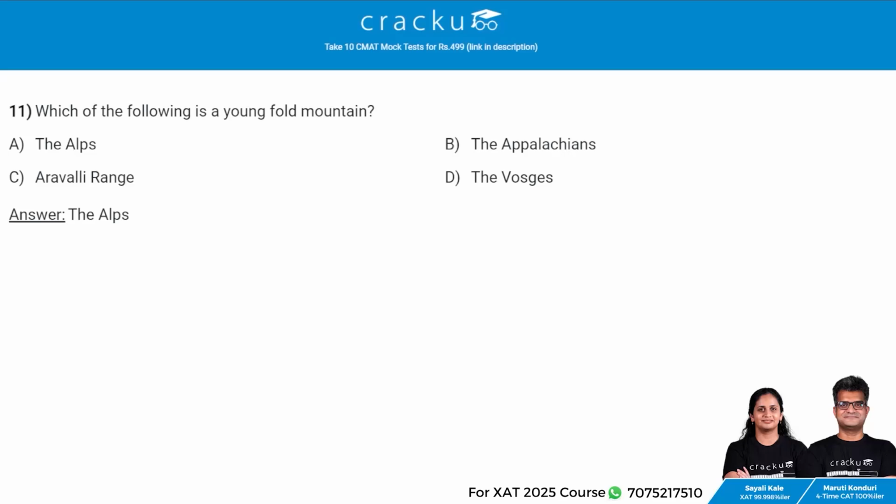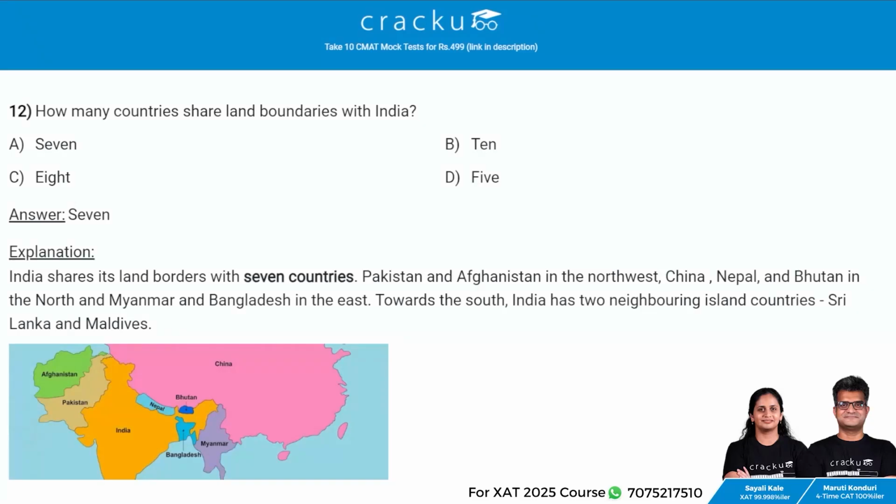Next question. Which of the following is the Young-Fold mountain? The answer is the Alps. Next question. How many countries share land boundaries with India? The answer is 7.